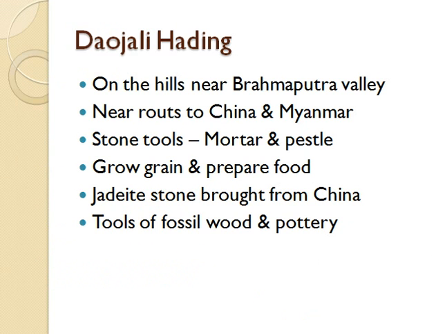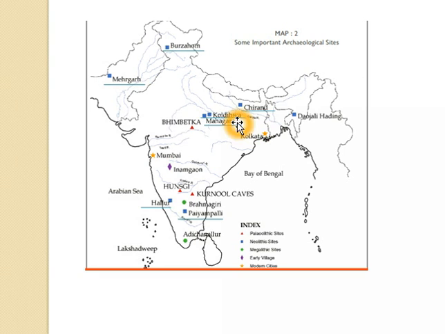Then another case study was Daojali Hading, which is on the hills near the Brahmaputra Valley. It is near the routes to China and Myanmar. Let me show it to you on the map. It is somewhere here. You can see the location of Daojali Hading on the northeastern side.